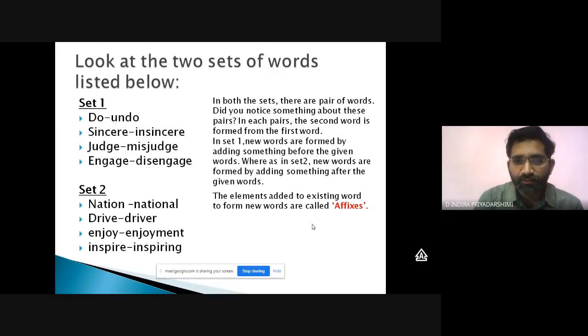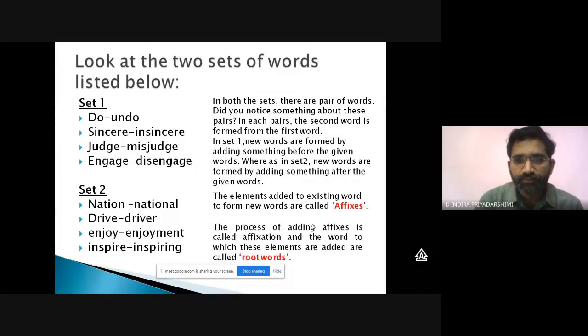Let me repeat: elements added before or after the root word are known as affixes. The process of adding affixes, meaning adding letters to the root word before or after, is called affixation. And the word to which these elements are added is called the root word. To which word you add these, like do is a root.